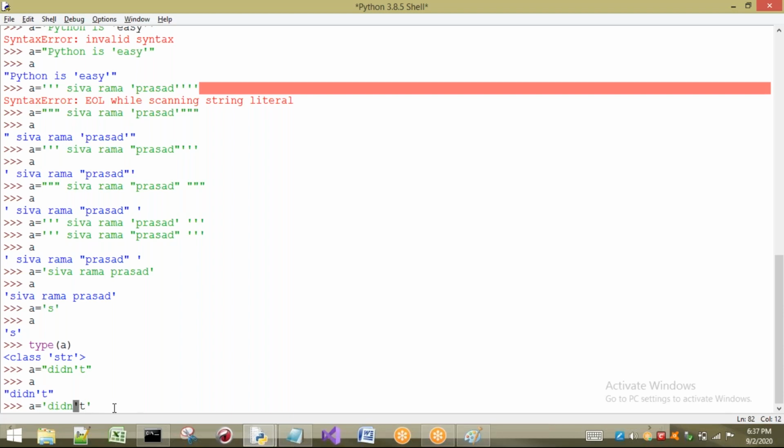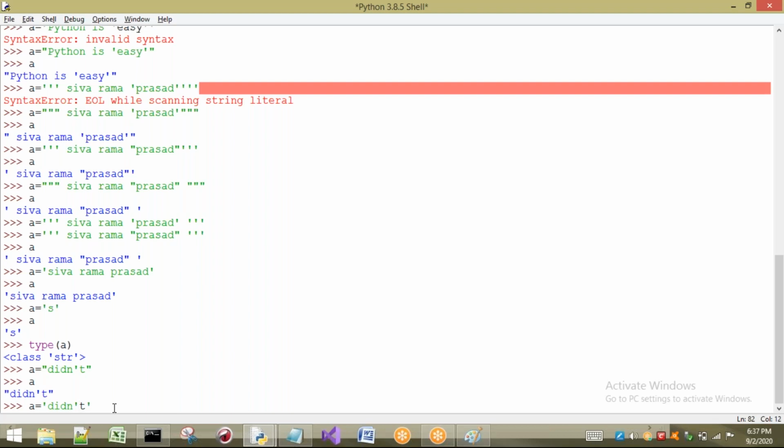It will indicate that this is the opening single quote, and this one is the closing single quote. Then what about this other single quote? Right, whatever you have asked is correct. In these types of cases, if you want to print "didn't", it has to be taken inside double quotes only. It is 100%. In these types of situations we have to use this.